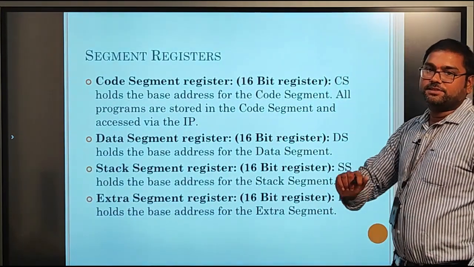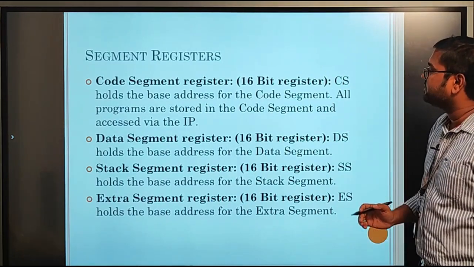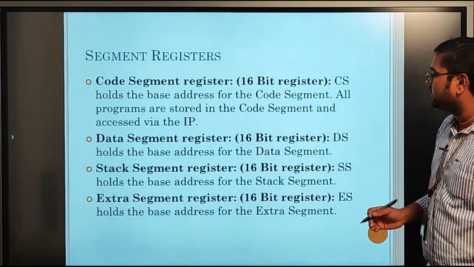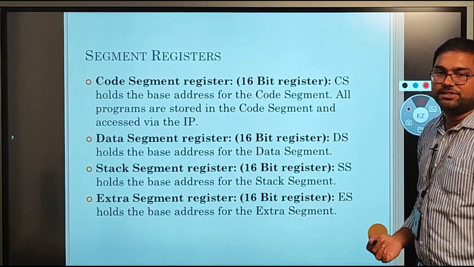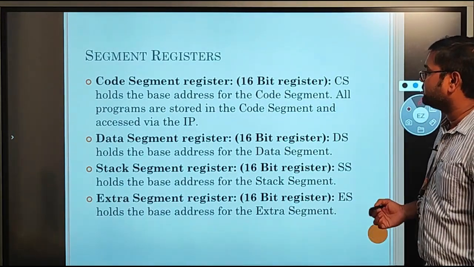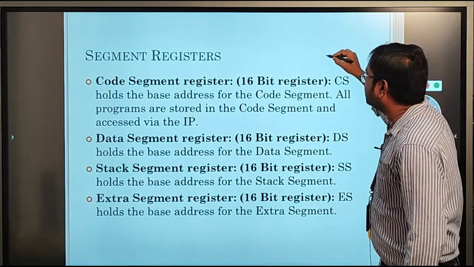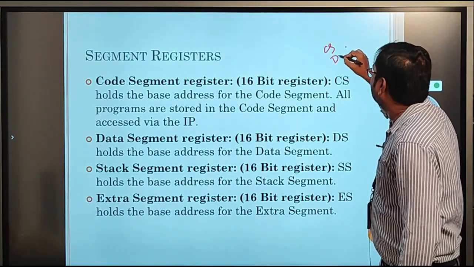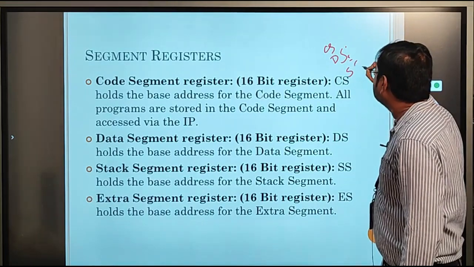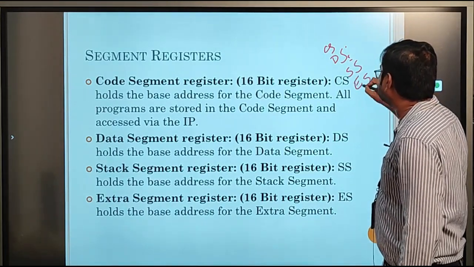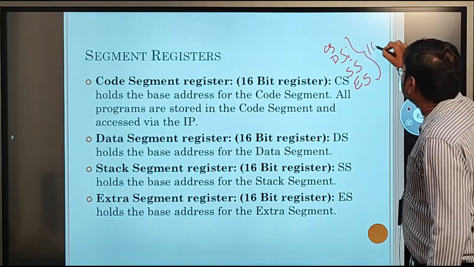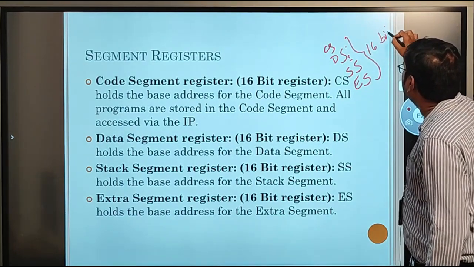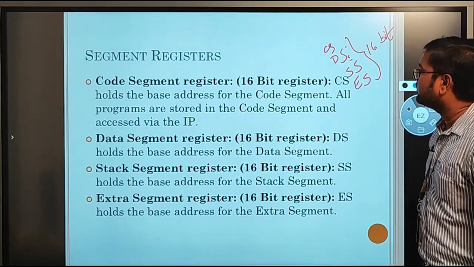And coming to the segment registers, here we are having a total of 4 segment registers. The first one is the code segment register, the second one is the data segment register, the third one is the stack segment register, and the fourth one is the extra segment register. So these 4 segment registers, code segment, data segment, stack segment, and extra segment, are all 16-bit registers.